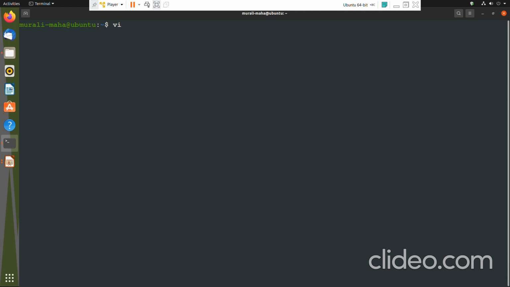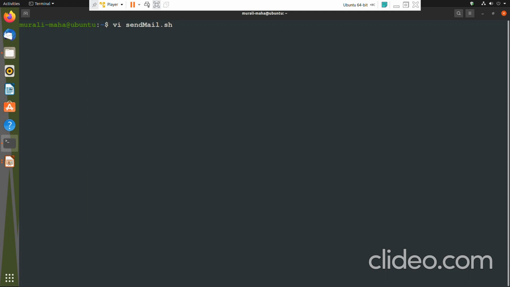First, let us write a program whose purpose is like this. This program would accept a username from the user, from the person who is executing the script. It will accept a username, and if that username is present in the system, then it would send a mail to that user. I am giving the name of the shell script as sendmail, so vi sendmail.sh.